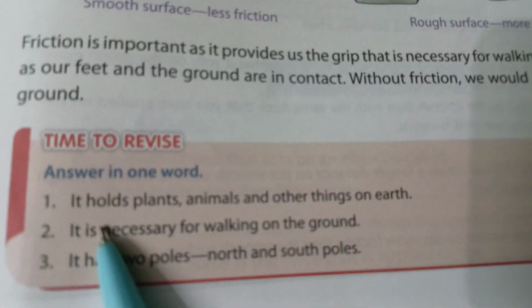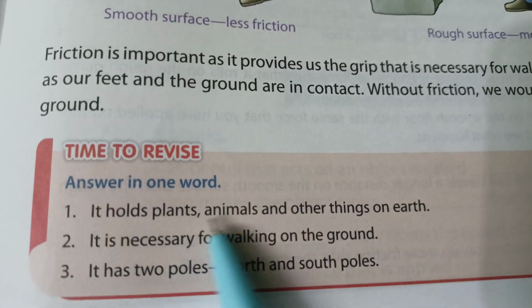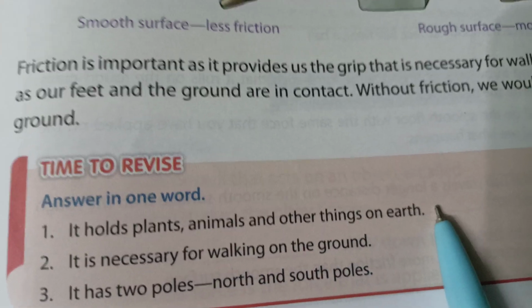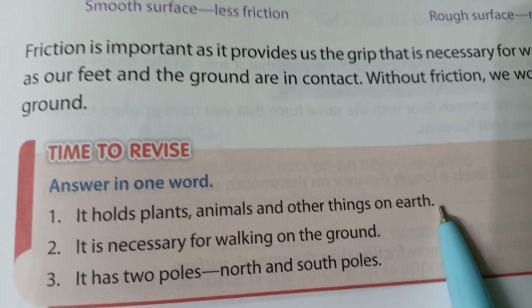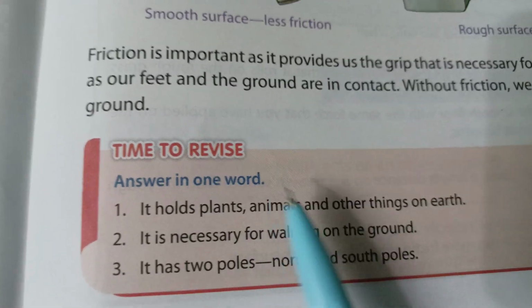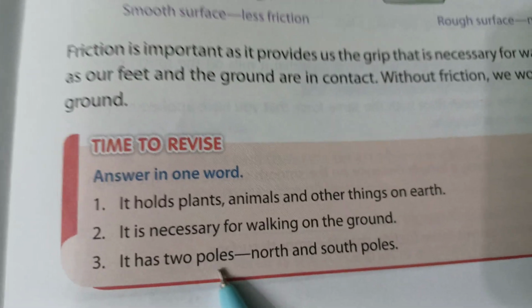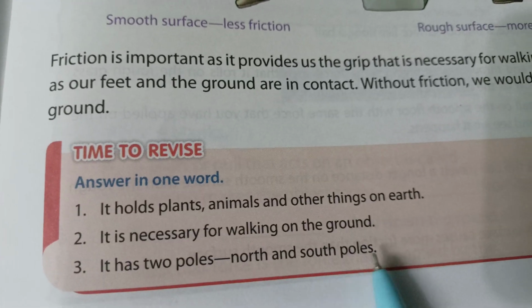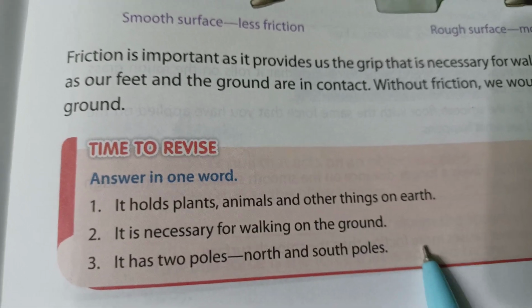Now, let us see. It holds the plants, animals and other things to the earth. This is because of the gravitational force. It is necessary for walking on the ground, frictional force. It has two poles, north and south poles. What? Magnet. Okay.